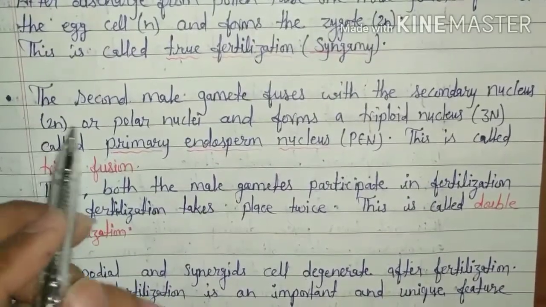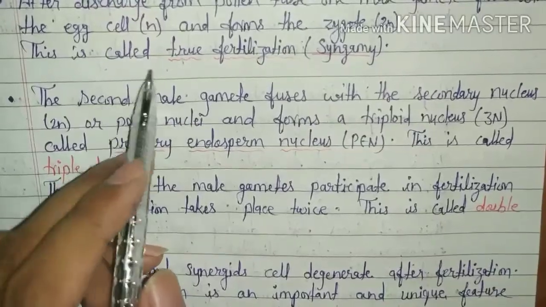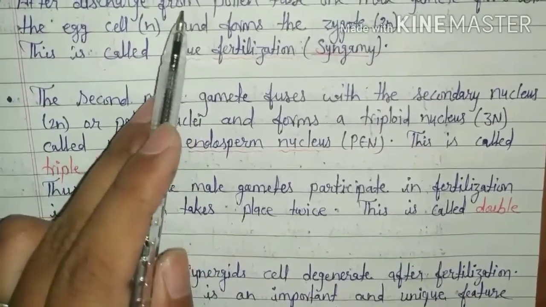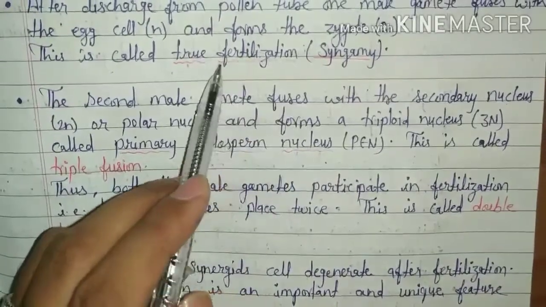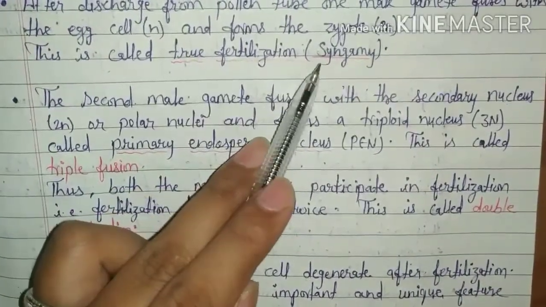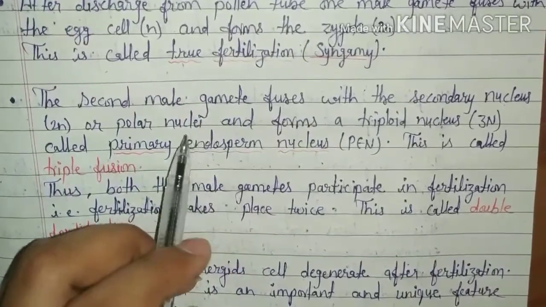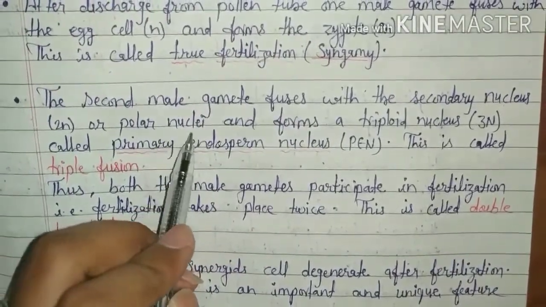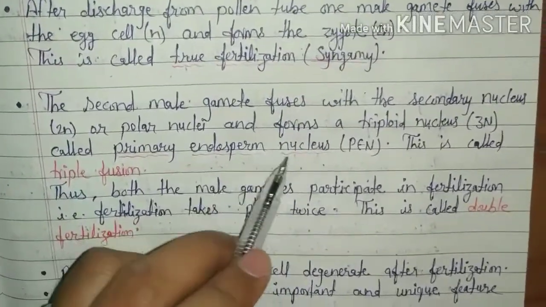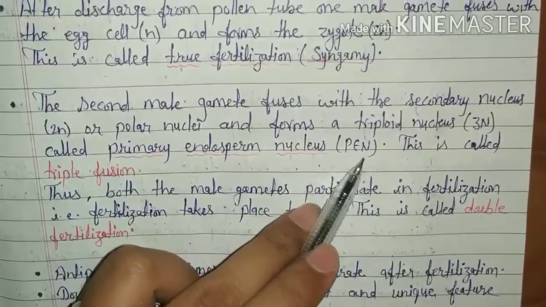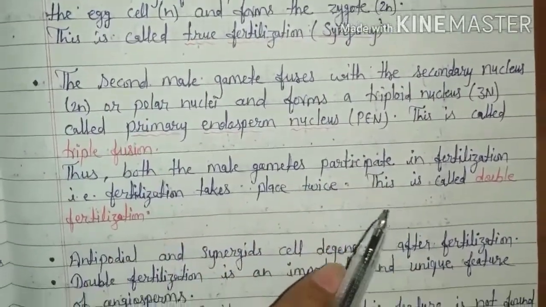It means one male gamete fused with the egg cell and formed zygote. This is called true fertilization or syngamy, and one male gamete fused with the polar nuclei of the central cell and formed primary endosperm nucleus in triploid condition. This is called triple fusion.